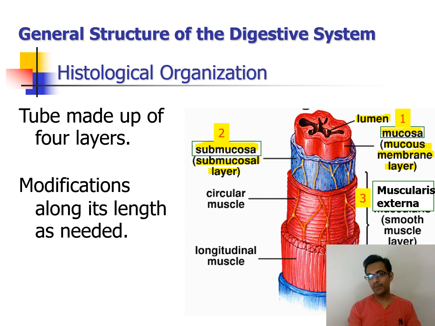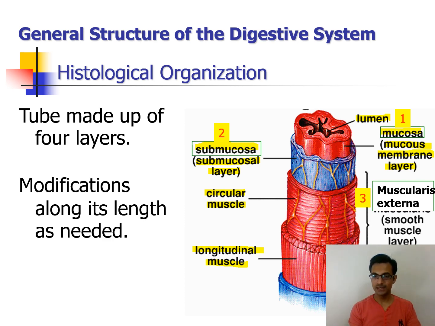It is then surrounded by a layer of circular muscles and then by a layer of longitudinal muscles. This becomes the third layer, consisting of circular and longitudinal muscles, and the fourth layer of the alimentary canal is the serosa, that is the serous membrane, which continuously secretes the serous fluid, which acts as a protective lubricating sac around the alimentary canal.